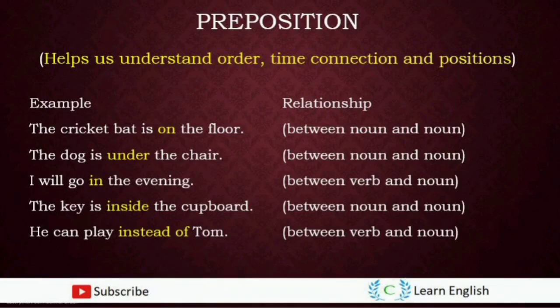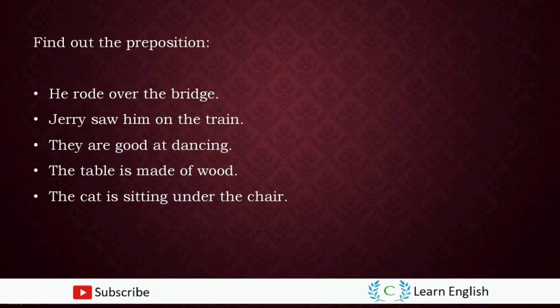it indicates the possession. In the third sentence, the word in is a preposition which indicates the time, and in the fourth sentence, the word inside is a preposition which indicates the possession, and in the fifth sentence, instead of is a preposition which again indicates possession. Pause the video to work out on the exercise given. Please check out the answers shown and correct your mistakes.